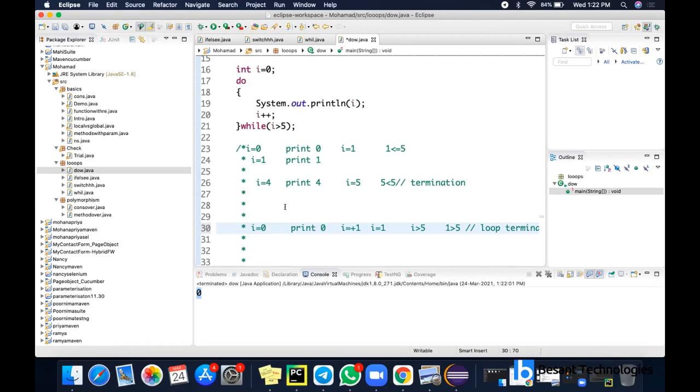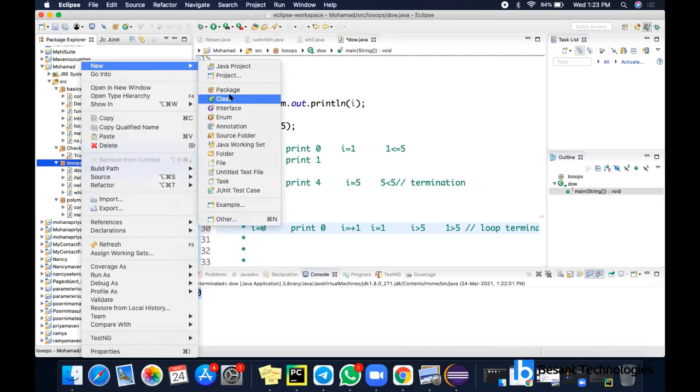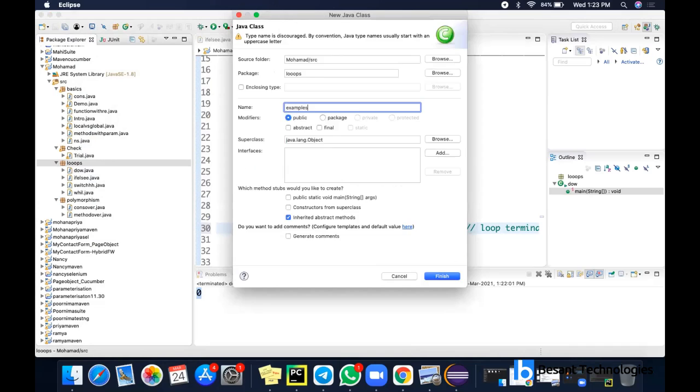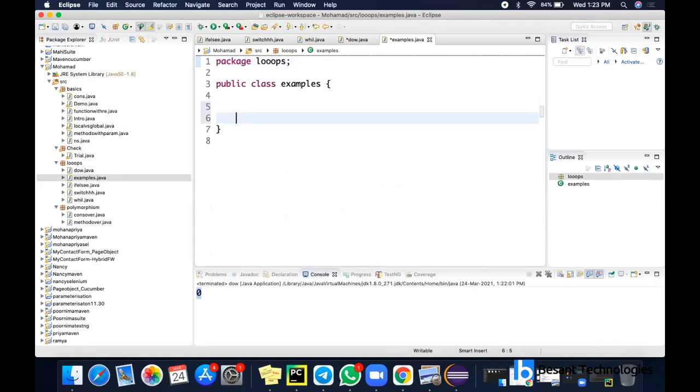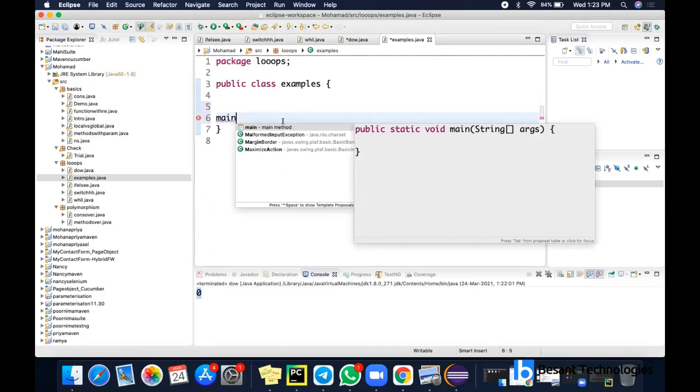Not only this simple code, you can try for addition, or reversely, if you want to display the values in descending order, those things. We can do plenty of things with this loop. I'll just show you some basic examples. With the help of while loop or do while loop, we can print. Let's see some common examples.